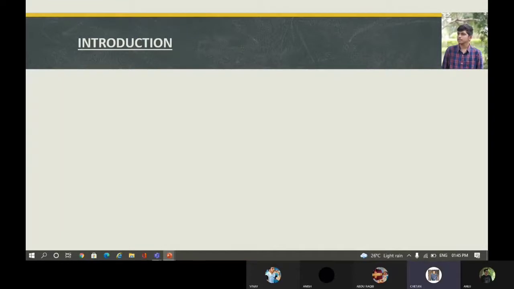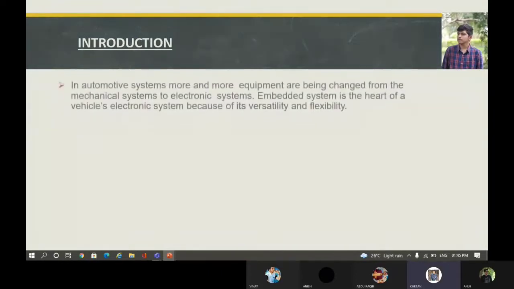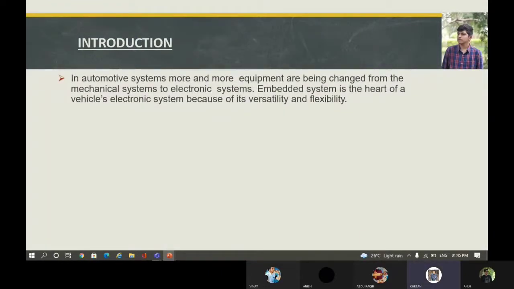So moving on to the introduction. In automotive systems, more and more equipment is being changed from mechanical systems to electronic systems. Embedded system is the heart of a vehicle's electronic system because of its versatility and flexibility.